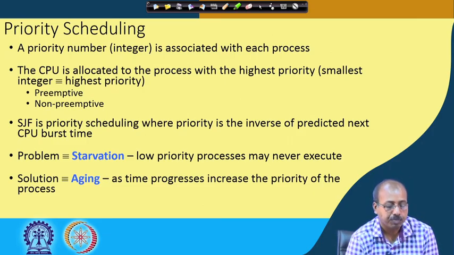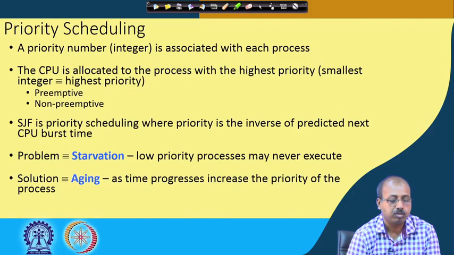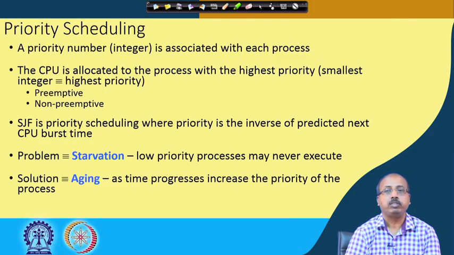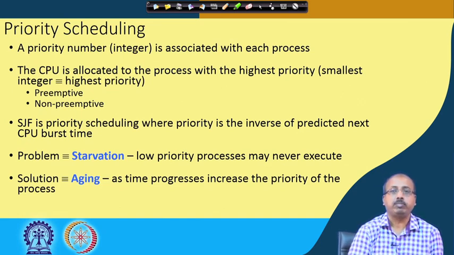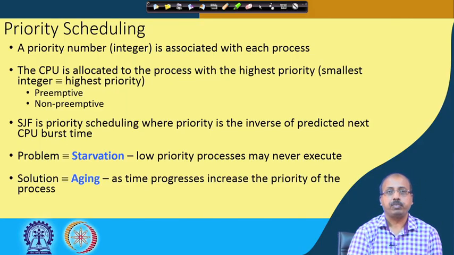will be scheduled next. Now, this priority scheduling policy can be both preemptive and non-preemptive. At the time of taking a scheduling decision, the scheduler looks into the priorities of the processes in the ready queue, and whichever process has the highest priority gets the CPU. Once it gets the CPU, it completes its entire CPU burst, and only after that is the scheduler invoked again to see which process should be scheduled next based on priority. That is the non-preemptive type of priority scheduling.